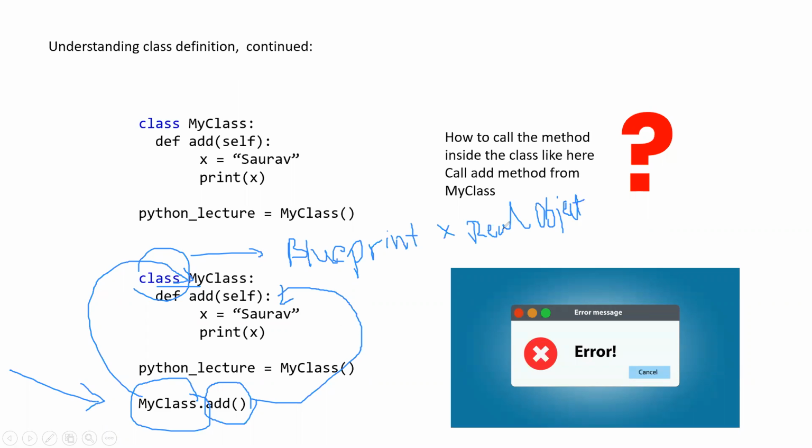So how can we call using this? We cannot call using a blueprint. We have to call using a real object. And what is the real object? That is actually Python underscore lecture. This is what the real object is. I will show you the example actually in which method we can call this.